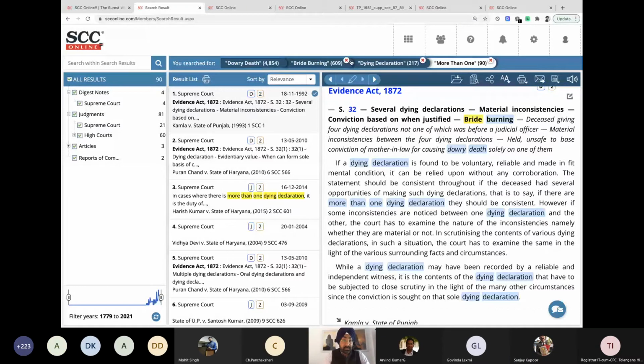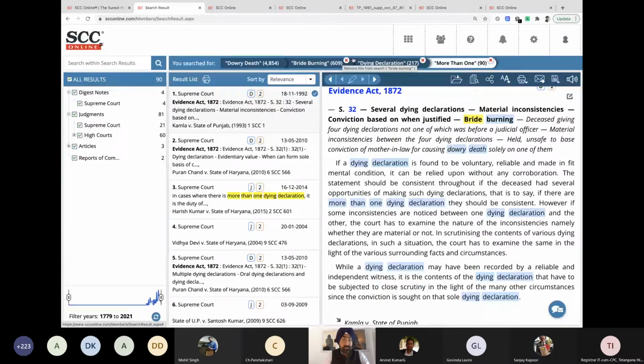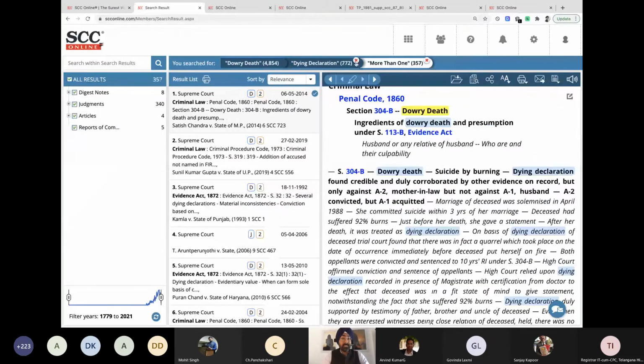I can simply click on this cross. Now just look at the numbers, 217 and 90. If I cross it out, it will remove the bride burning results, and the number has jumped to 772. And from 90, it has gone to 352. I can cross any of these, and then I can do my search again.